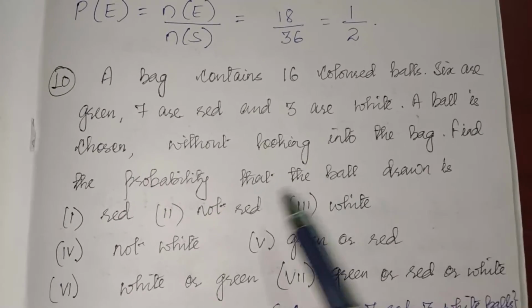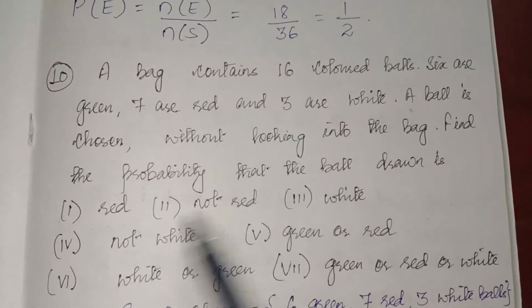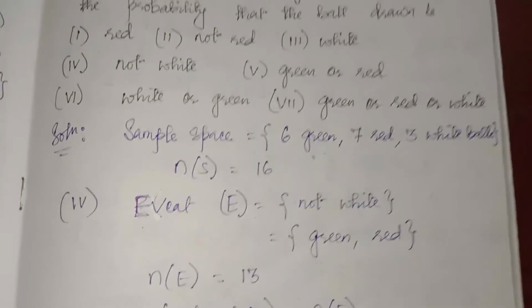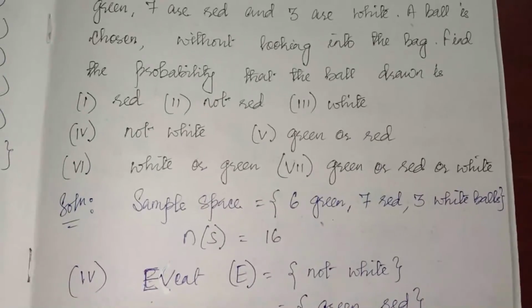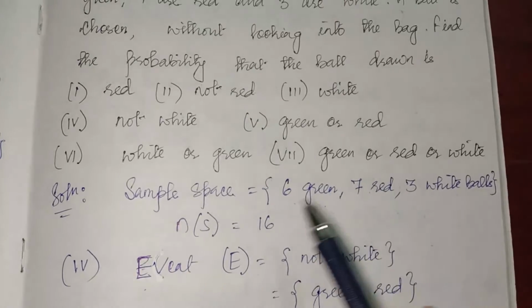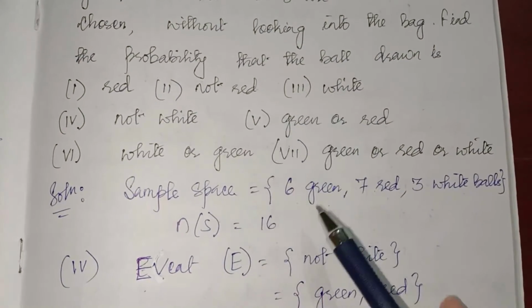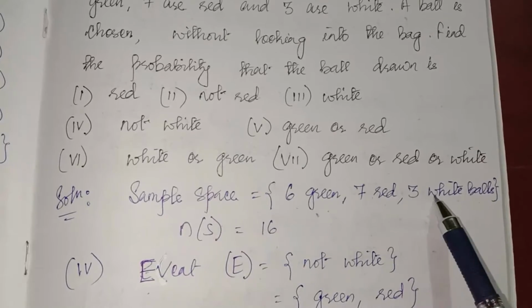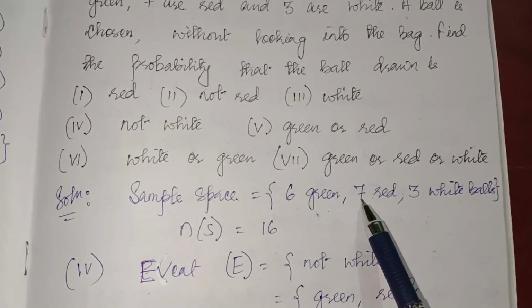Then what is the probability that the ball drawn is a red ball? Here the event is red. Red is 7, so 7 divided by 16. Not red means you have to consider green and white. Not white means you have to consider green and red.